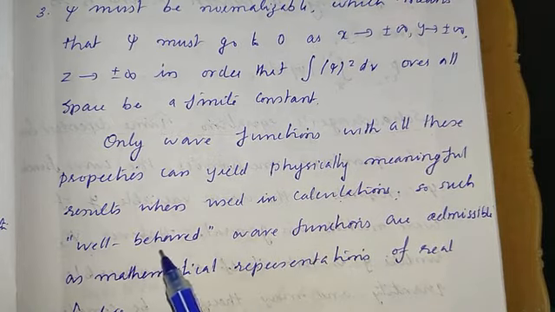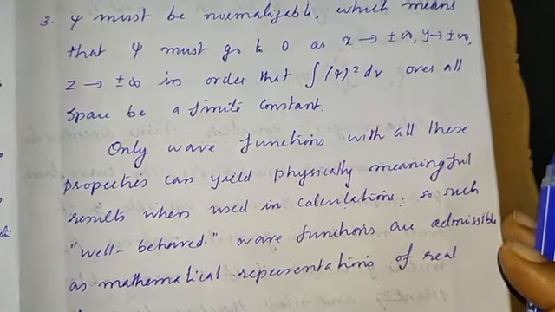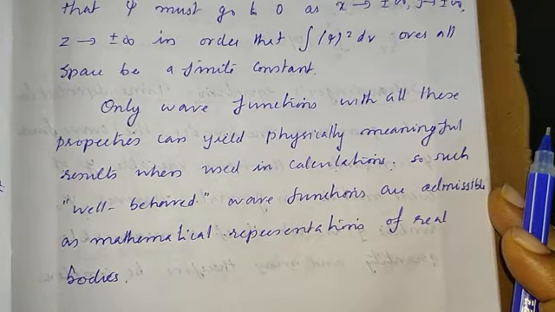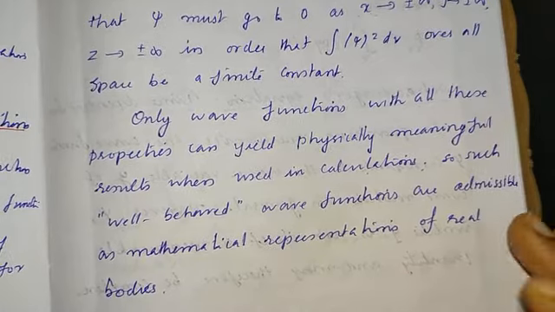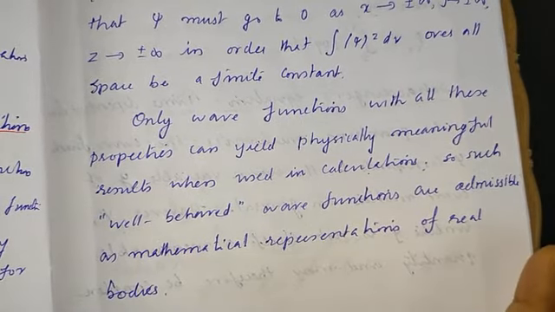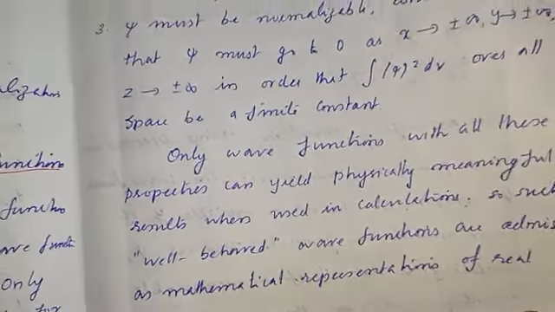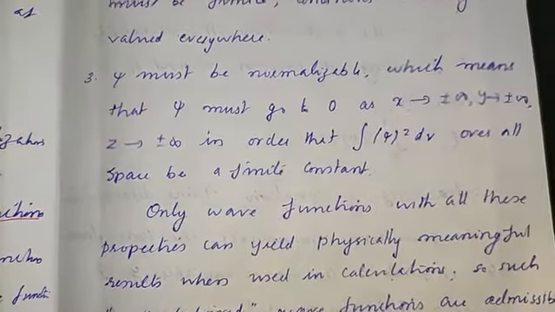So such well-behaved wave functions, that is wave functions satisfying all these admissibility conditions, are admissible as mathematical representations of real bodies. So this is about wave functions. This is an important quantity which describes a physical system in quantum mechanics. So the main problem in quantum mechanics is to find out the wave function which is describing a system.